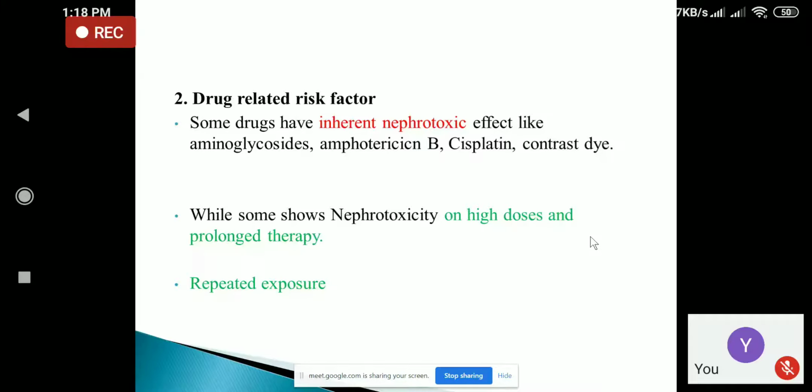And some drugs, if we use those drugs in very high doses and if it is given for a prolonged duration of time, those drugs can cause nephrotoxicity. And if some drugs are given repeatedly in frequent frequency, those drugs can also cause nephrotoxicity.